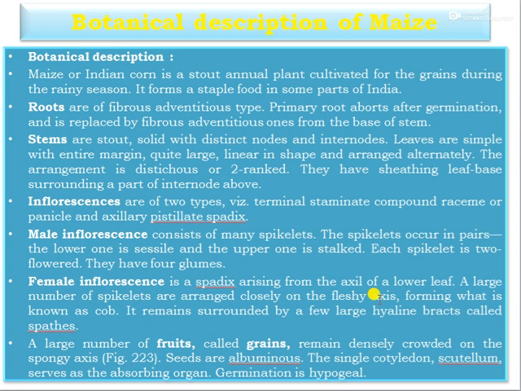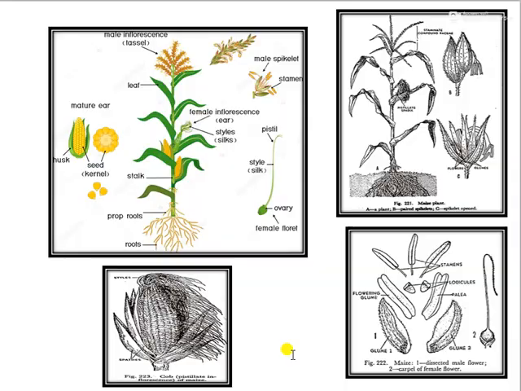A large number of spikelets are arranged closely on the fleshy axis, forming the cob, and it remains surrounded by a few large hyaline bracts called spathes. A large number of fruits, called grains, remain densely crowded on the spongy axis. Seeds are albuminous with a single cotyledon. Then the scutellum serves as the absorbing organ, and the germination is of the hypogeal type.